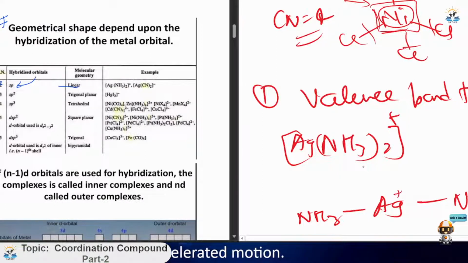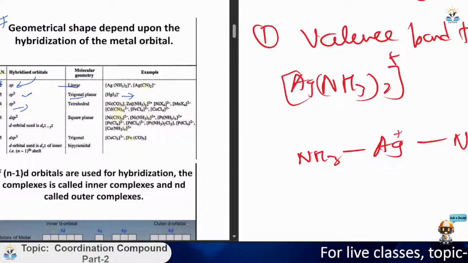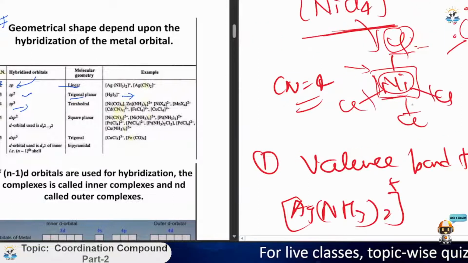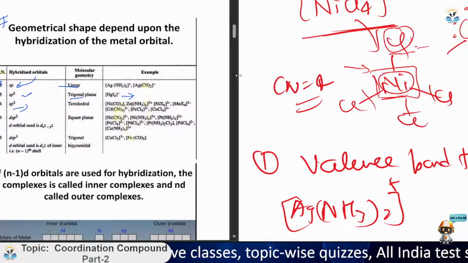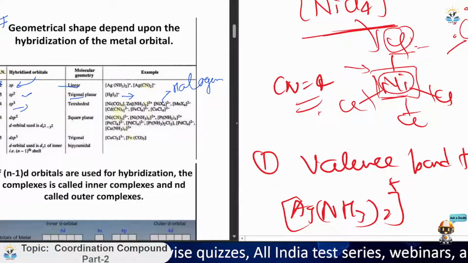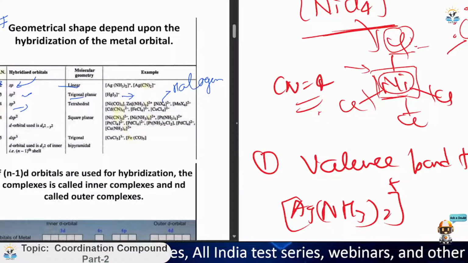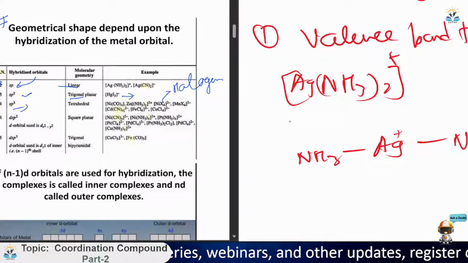Now moving on to sp2, we have a hybridized structure with a coordination number equal to 3, so it will be trigonal planar, HgI3. You all know what trigonal planar is. Now, if the coordination number is four, that is tetrahedral, sp3, there are many. I have also given an example, this one only. This X is basically halogens. So this will form a coordination number four tetrahedral structure. So depending upon the different coordination number and different hybridization, it will form a different structure. That is what this table is trying to say, like dsp2 and dsp3.